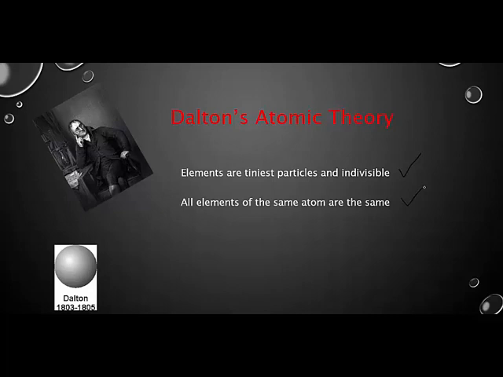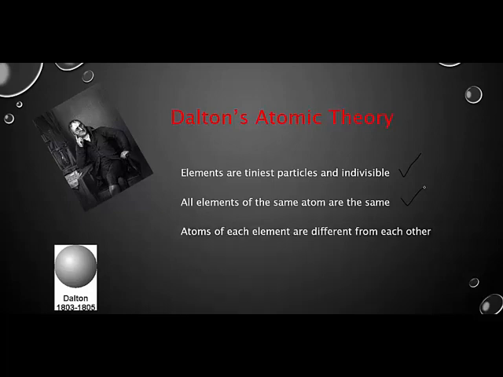There are multiple types of carbon atoms. There's multiple types of nitrogen atoms. All of our elements have different types of atoms of them. And some parts of them, like their proton number, is always the same. Carbon always will have 6 protons no matter what kind of carbon you are. But there are other parts of the carbon atoms that are different. So not all elements of the same atom are the same. There's different types of them. And again, those are other things that we'll be getting into later.